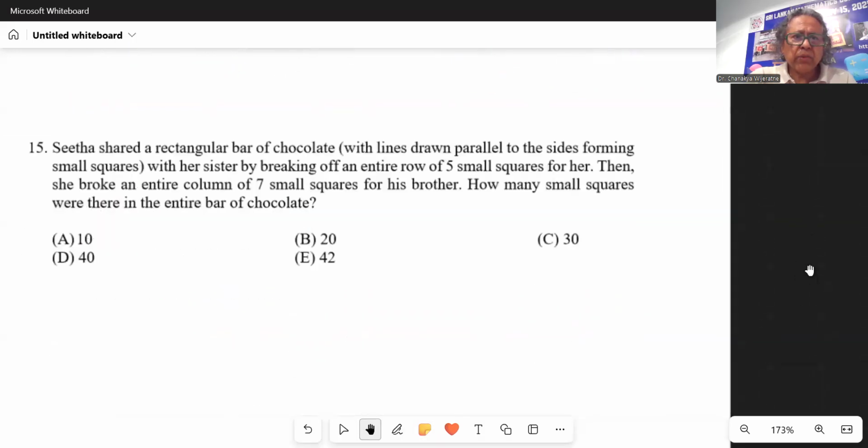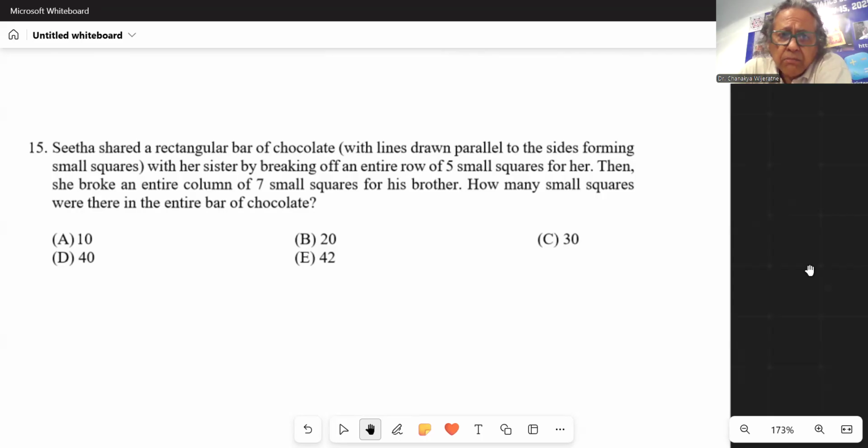Sita shared a rectangular bar of chocolate with lines drawn parallel to the sides, forming small squares. Yeah, we know how these rectangular chocolate bars are like. There are lines, you can break chocolate into small squares, so it is easy to share and eat. So how did Sita share?